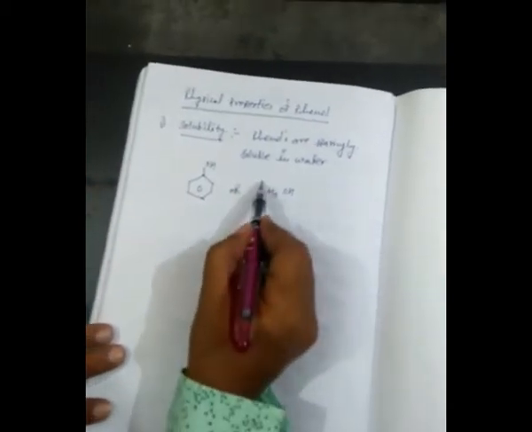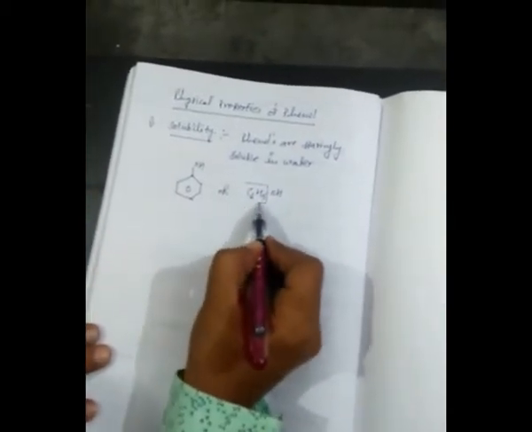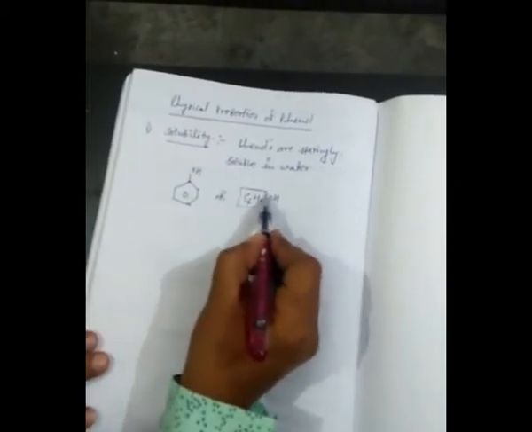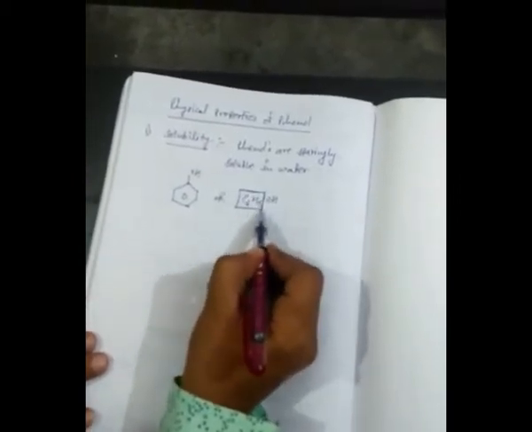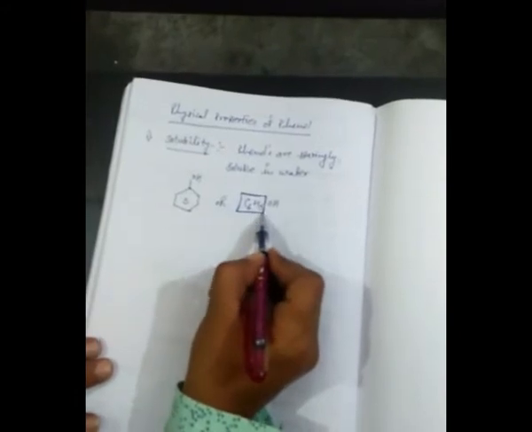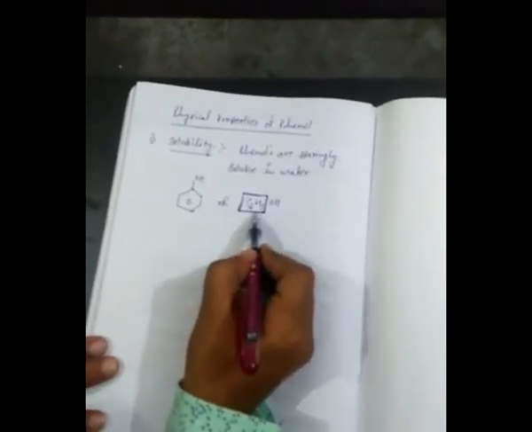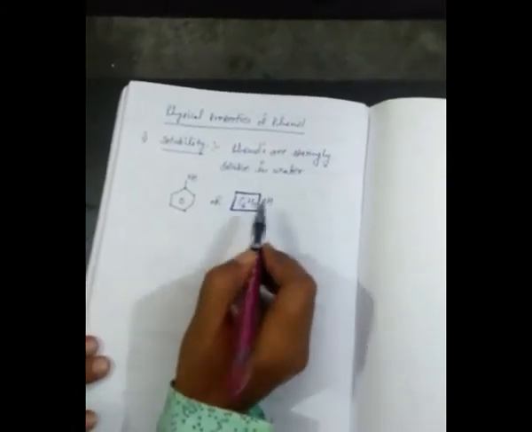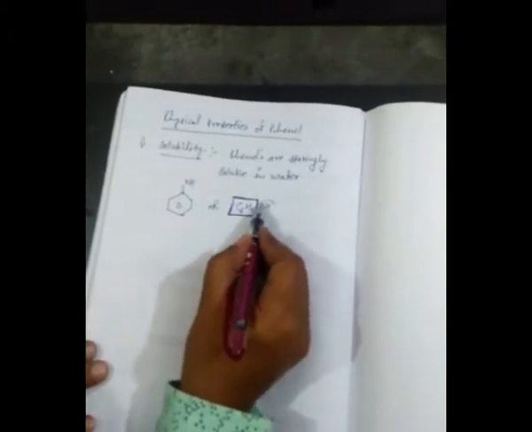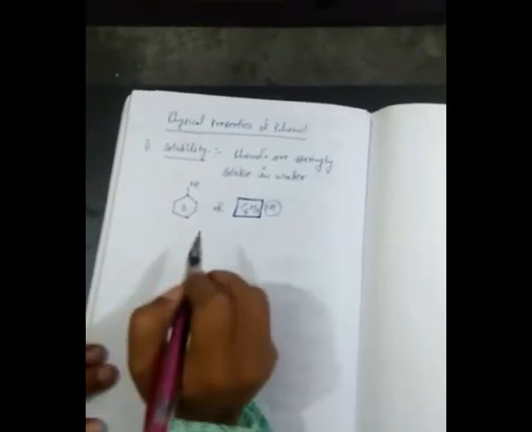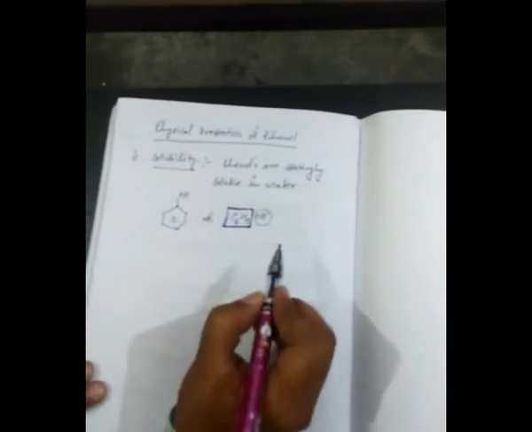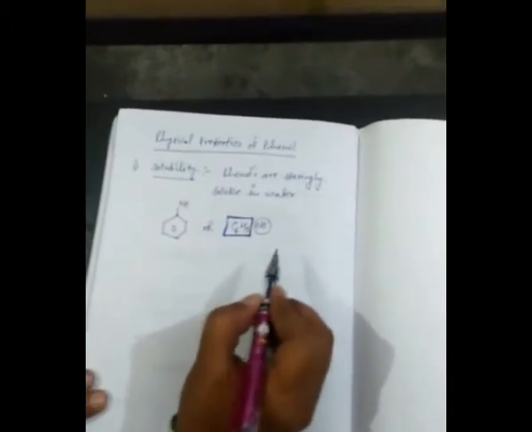Here you can check this C6H5 aryl group. This aryl group is too big, therefore it covers the polar character of OH. That is why it is very sparingly soluble in water.